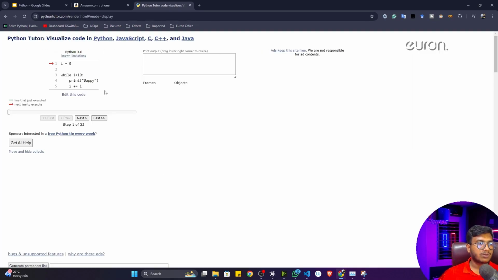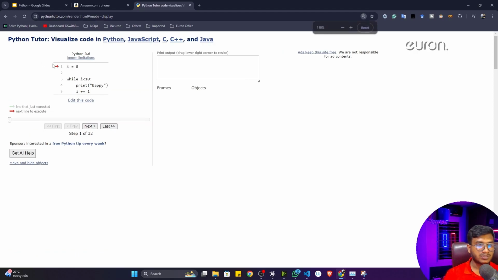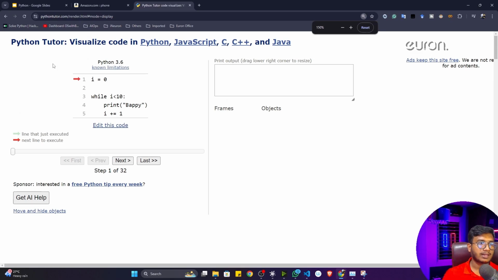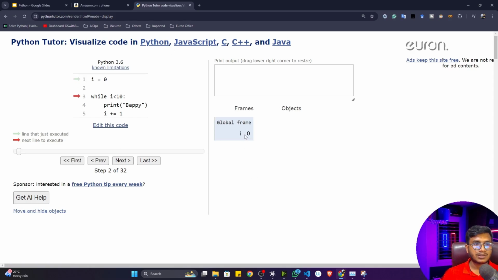Now see, your code will execute. Here you can see this is the first line of my code, and my code starts reading from here, line number 1. Now you can see this arrow icon. Let me zoom this screen a little bit. Yeah, now I think it's visible. Now you can see my code has started reading from here. Now if I go to the next, see, initially i was 0. You can see i was 0.